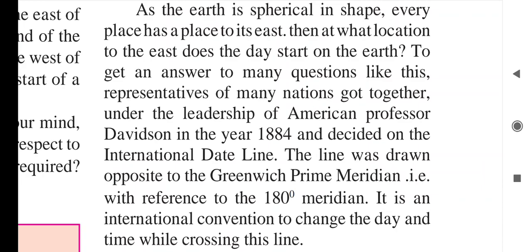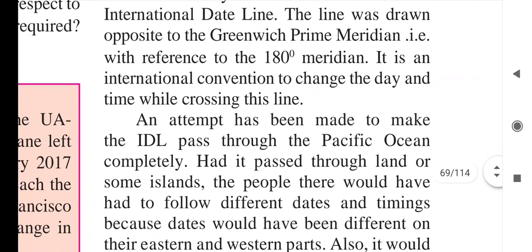It is an international convention to change the day and time while crossing this line. In that conference, it was decided that opposite of the prime meridian, which is Greenwich Mean Time at 0 degrees, from exactly opposite to that we will draw a line. That line will be called the ideal, and those who cross the ideal have to change the date and time. So that was decided then.